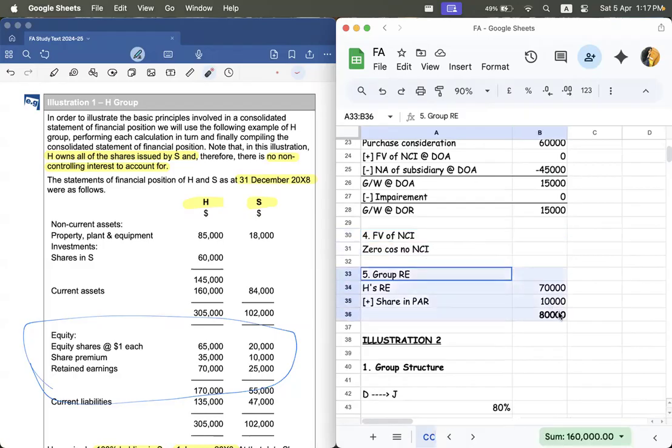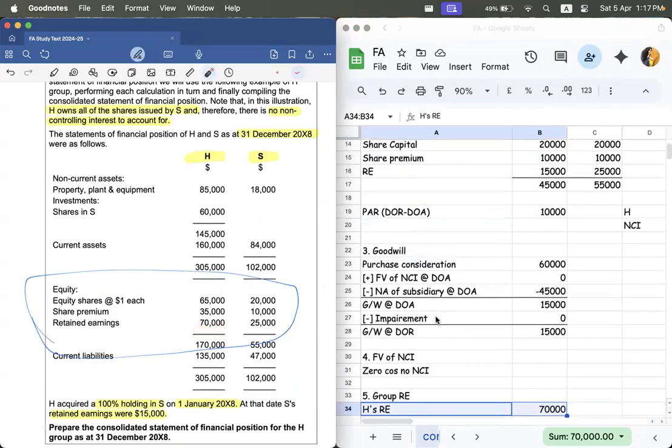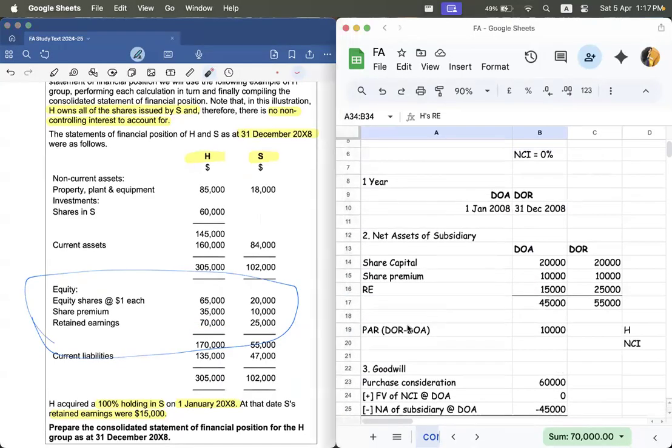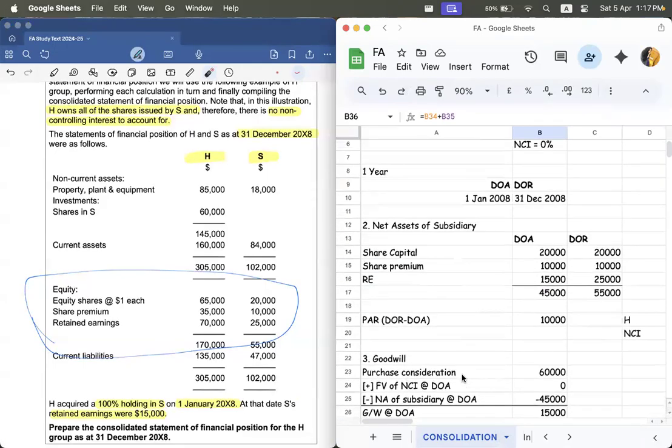Next, working for group retained earnings. For that, you're going to take the parent retained earnings. That is here. It is clearly given, 70,000. And for that, you're going to add the PAR. For FA, it is very simple. You're going to add PAR and the resulting figure is the group retained earnings.